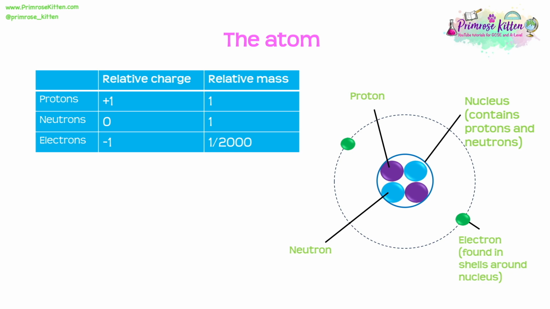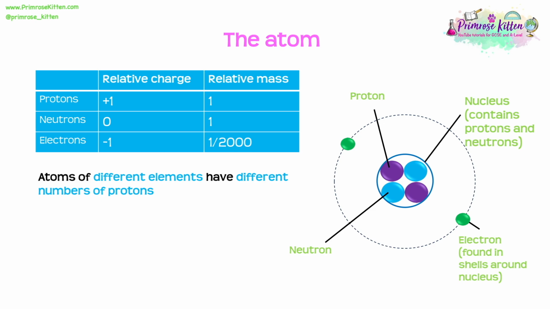Now, it's important that we know a few key facts relating to this information. Atoms of different elements will all have different numbers of protons. This is part of what gives them different properties. However, all atoms of a particular element actually have the same number of protons.